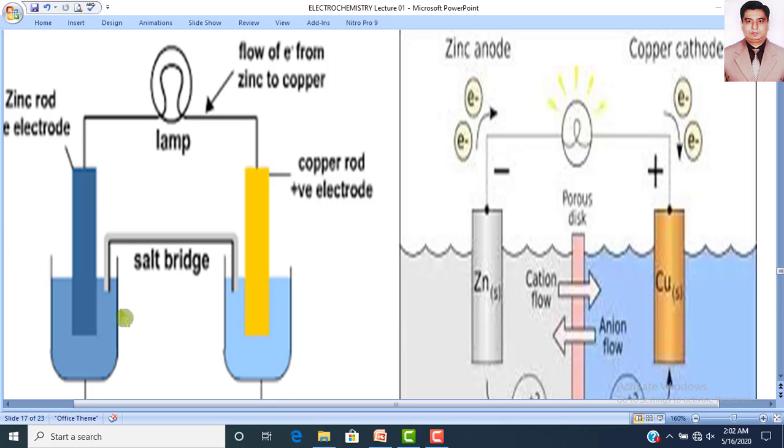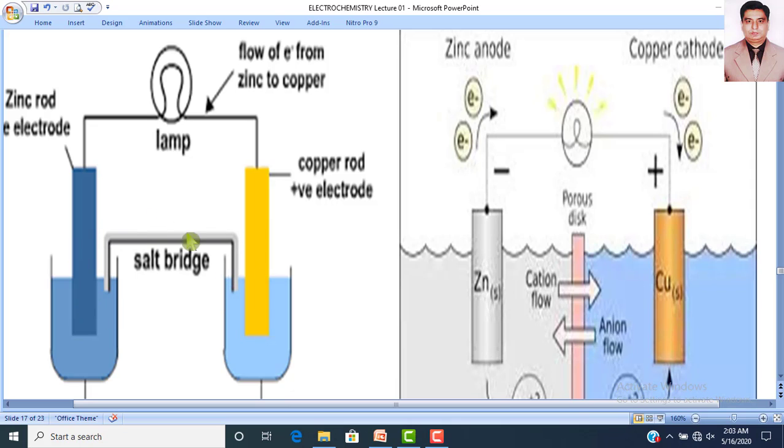One is the zinc solution, and the other is the copper solution, where the copper rod has been dipped in the copper sulfate solution. So these are two different solutions, and they are connected with each other through a salt bridge.